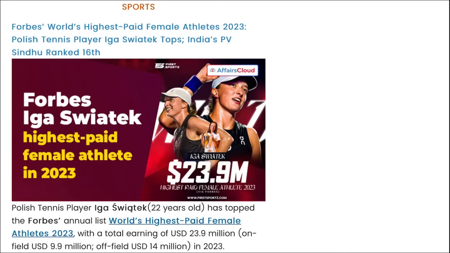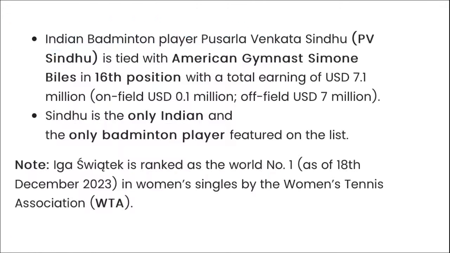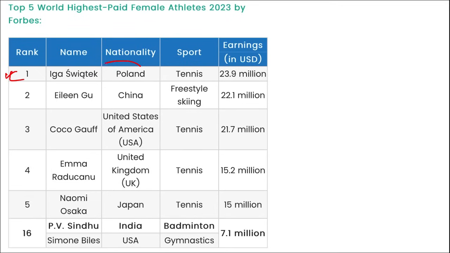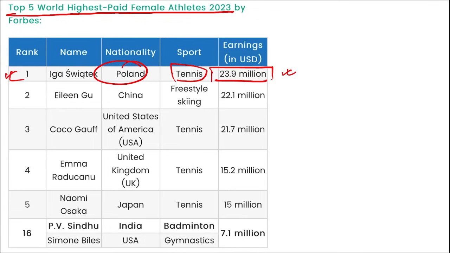Next is related to sports, and the question asked can be: who is the world's highest paid female athlete according to Forbes 2023? So remember, Polish tennis player Iga Swiatek is the world's highest paid female athlete of 2023 according to Forbes. Let me show you here. Iga Swiatek from Poland, related to sports tennis, her earnings were $23.9 million in 2023, right? These are the top 5 highest paid female athletes for 2023.